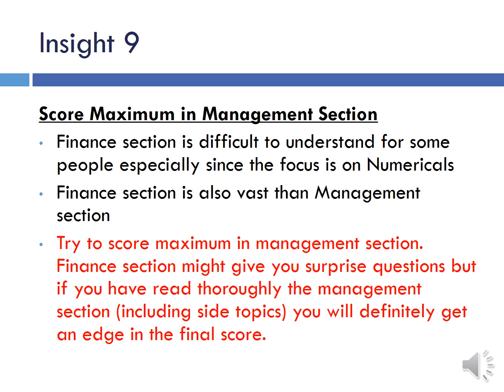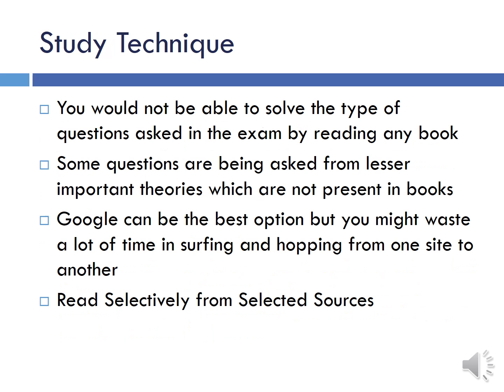Your target should be at least 37 to 38 out of 45 or 50 in the management part. Once you score good in the management part, you will definitely have an edge over others in the final score. Now, what should be the study technique? Most students ask which book they should read. Yes, you can read S.P. Robbins, L.M. Prasad, and there are many other books in the market.